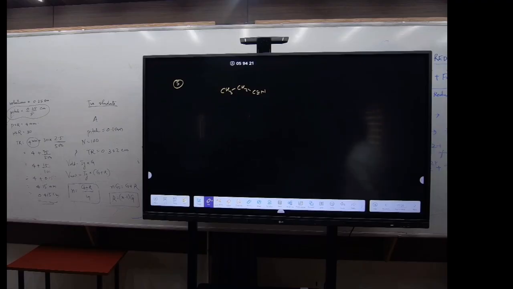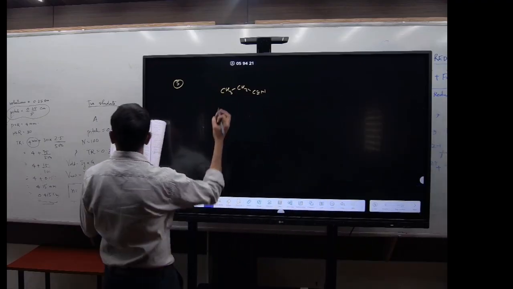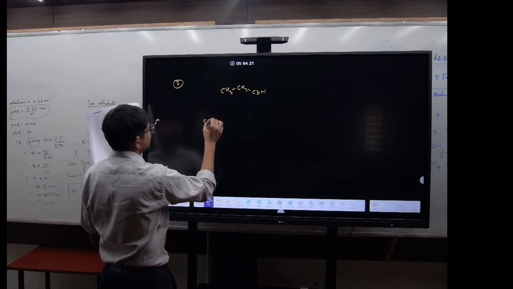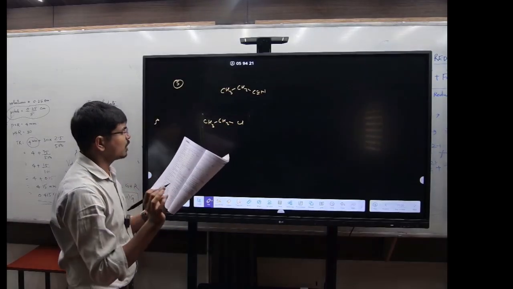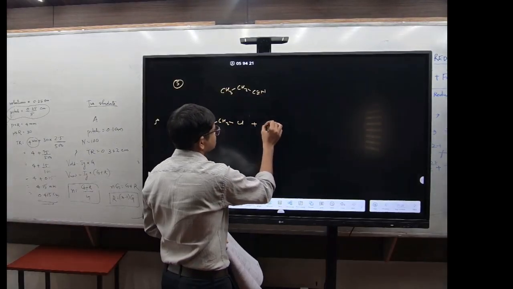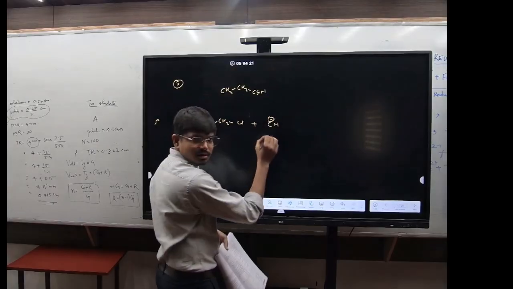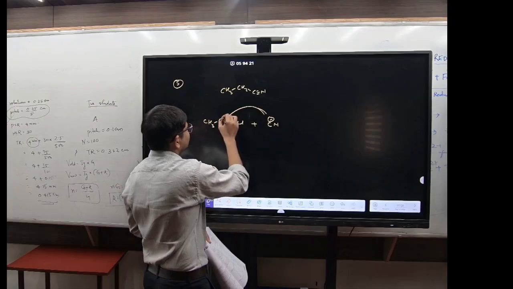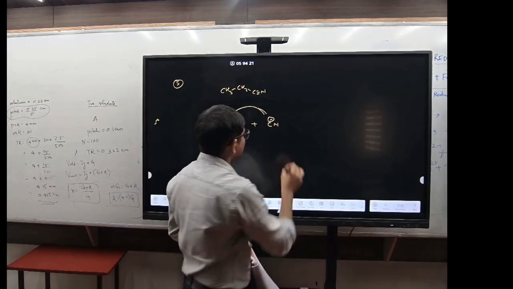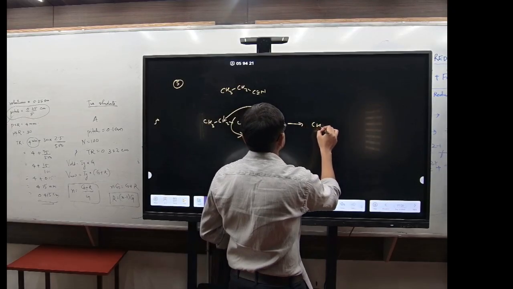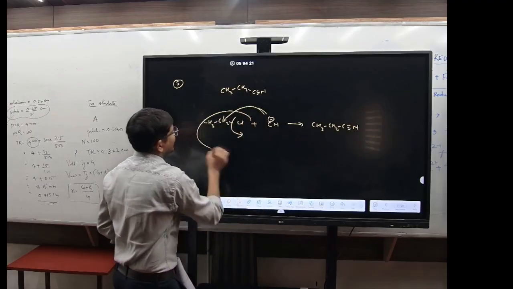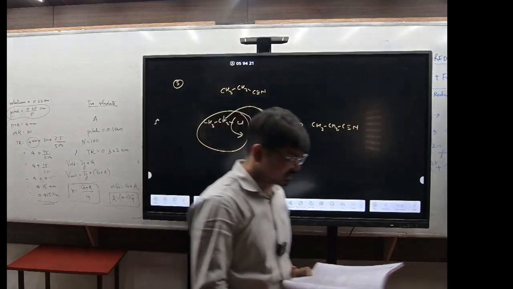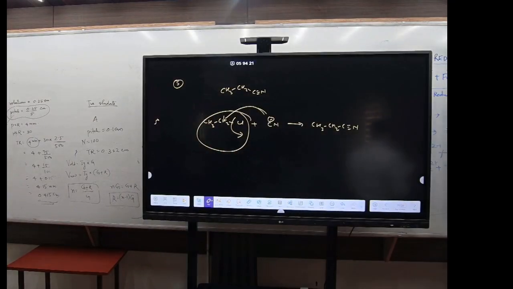Chloroethane, right? If it is chloroethane, it will be CH3, CH2 and Cl, right? Now you have the KCN, that means CN minus. So it will attack here and this Cl will move away. So it will form CH3, CH2 and C triple bond N. So this alkyl halide is basically chloroethane. Got it?